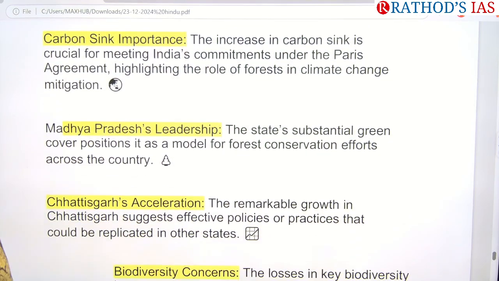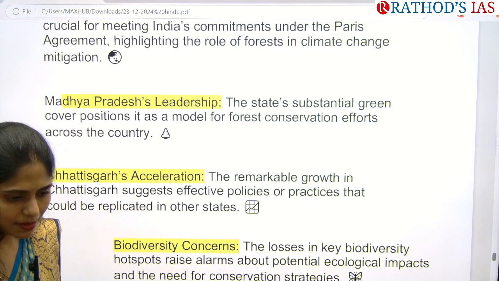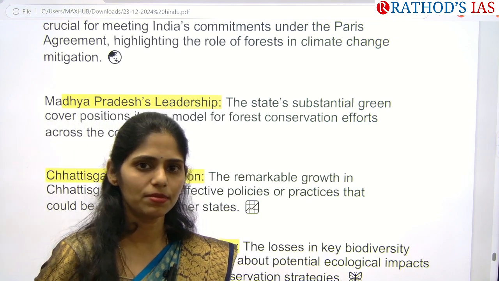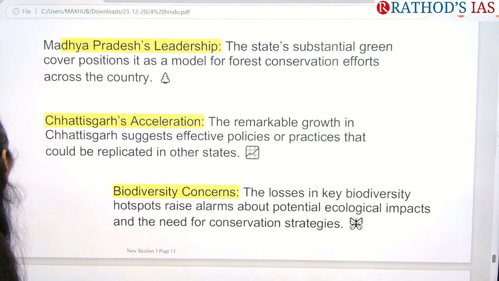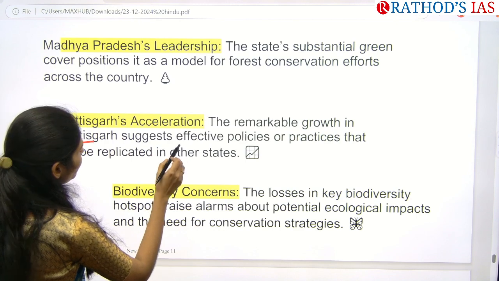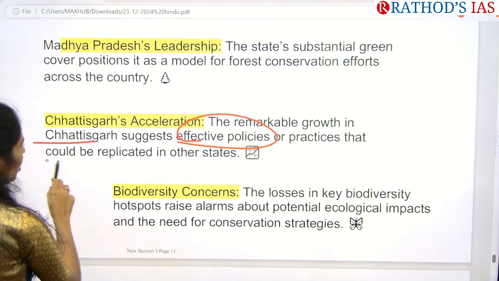Especially Madhya Pradesh is showing a substantial increase of green cover, so we can understand that it is taking effective steps to conserve forest. And there is remarkable growth in Chhattisgarh as well, so we can understand that they are taking some effective policies or practices.